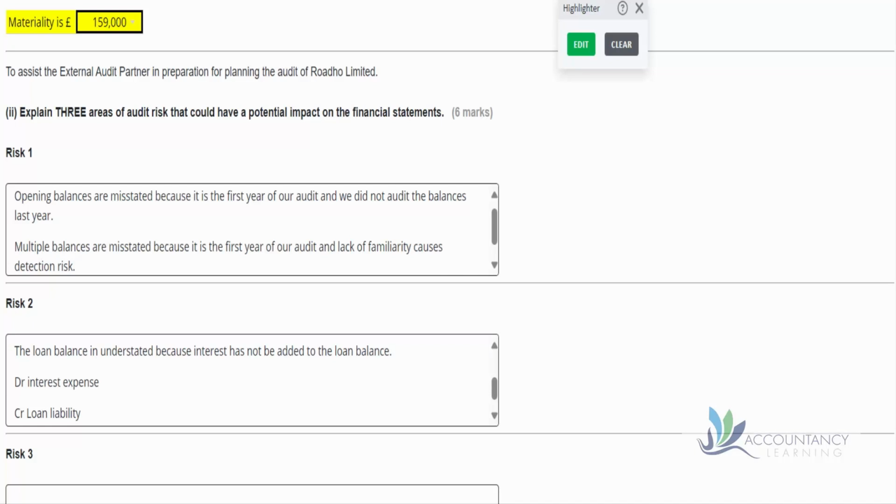So we could also say that the loan balance is understated because interest has not been added to the loan balance. So we identified, didn't we, that if they've got no interest expense, which they haven't shown in the P&L, then what's the other side of the double entry? So this is the correct double entry. They should debit the interest expense with the 166,000 and credit the loan liability with that as well. And if they haven't done the debit interest expense, then it would suggest they haven't also done the credit loan liability. And that's why the liability is smaller than we think it should be.